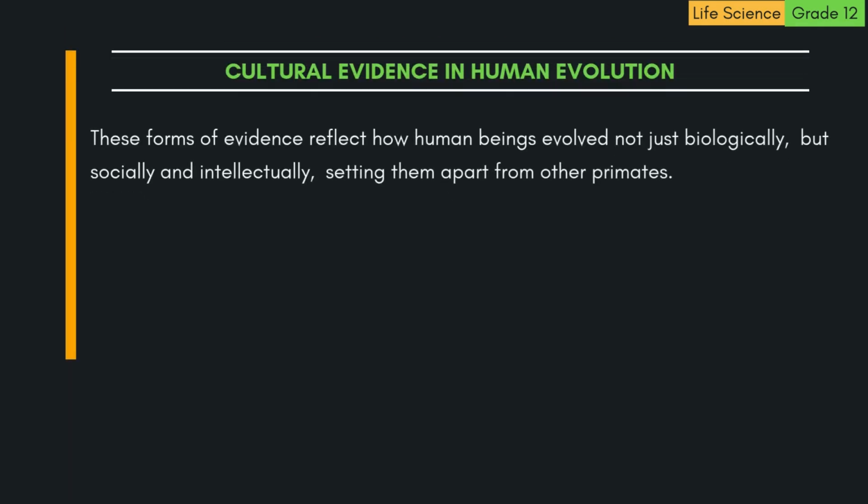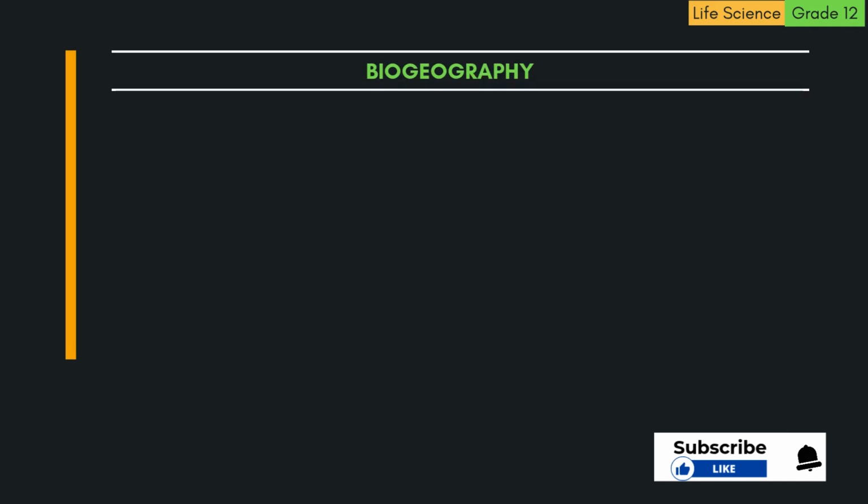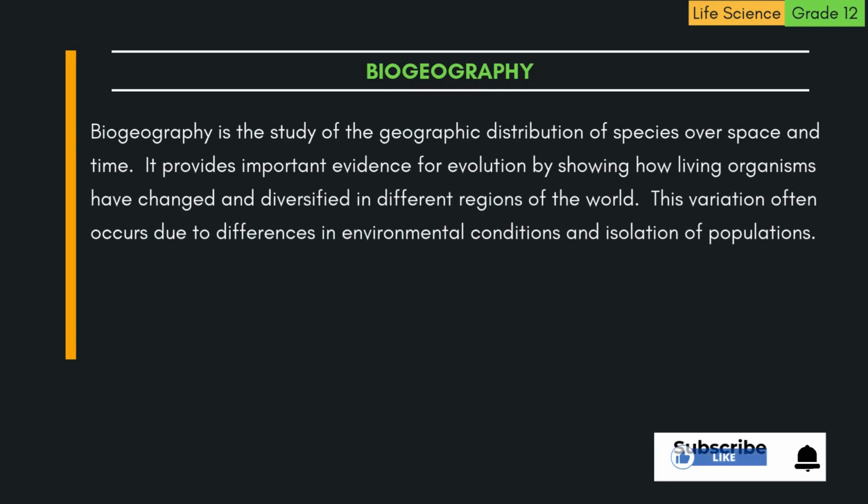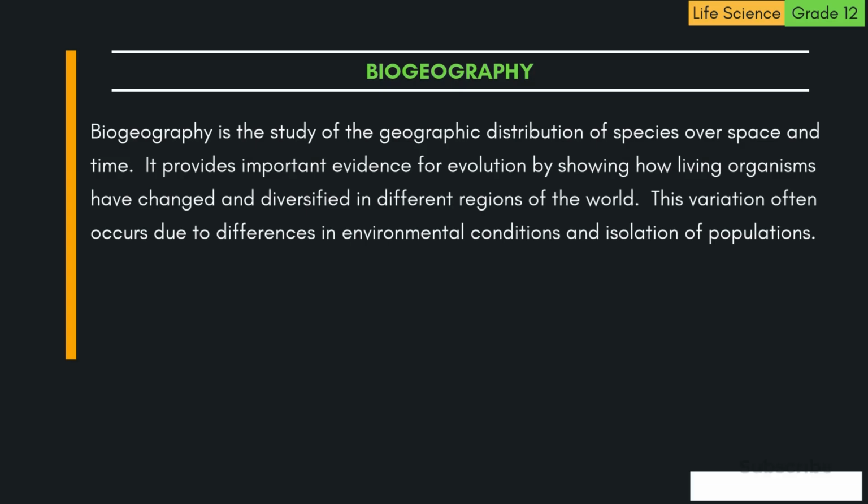These forms of evidence reflect how human beings evolved not just biologically, but socially and intellectually, setting them apart from other primates. 5. Biogeography. Biogeography is the study of the geographic distribution of species over space and time. It provides important evidence for evolution by showing how living organisms have changed and diversified in different regions of the world. This variation often occurs due to differences in environmental conditions and isolation of populations.